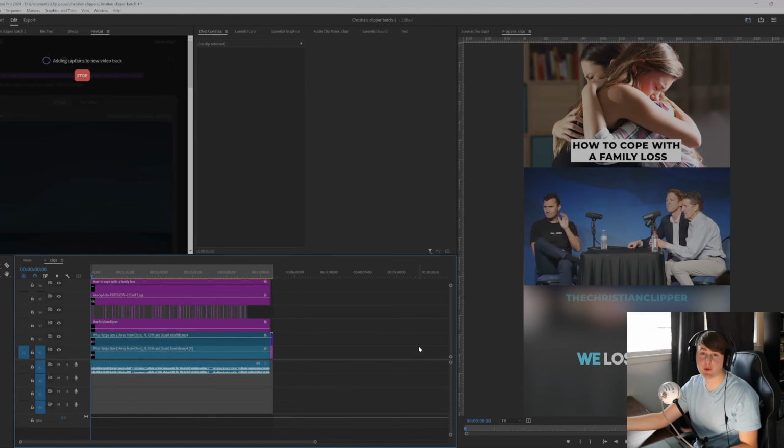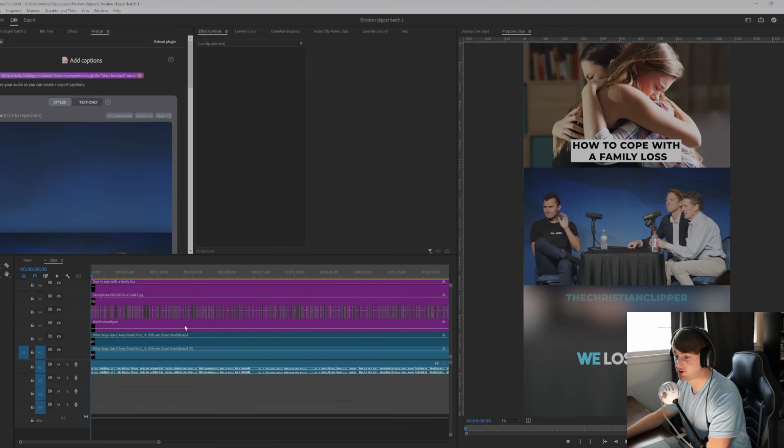And if you don't edit in Premiere Pro, then I would recommend using CapCut, which has a Pro version that also costs money, but that is cheaper than Premiere Pro. So if you are definitely on more of a budget, then I would highly recommend that. But I believe with CapCut, they also have a free caption feature that you can use. But also keep that in mind if you're wanting to create captions.